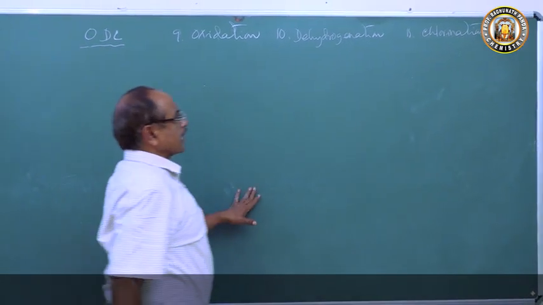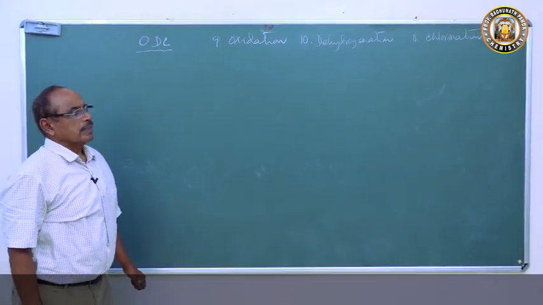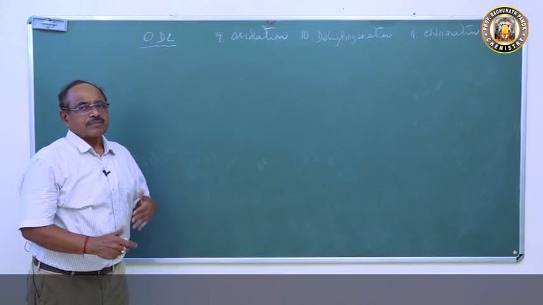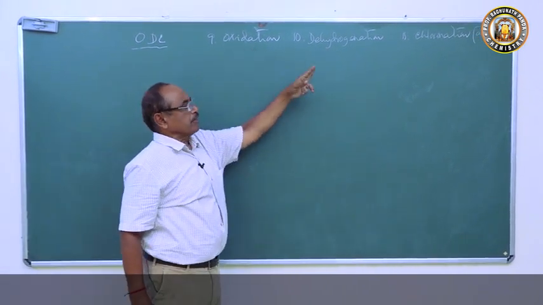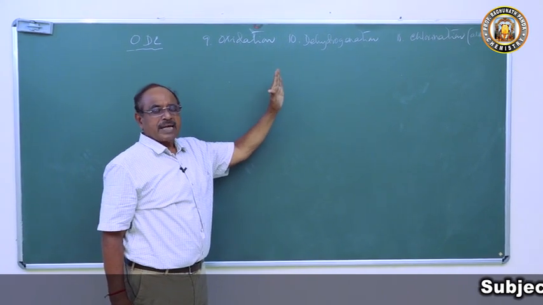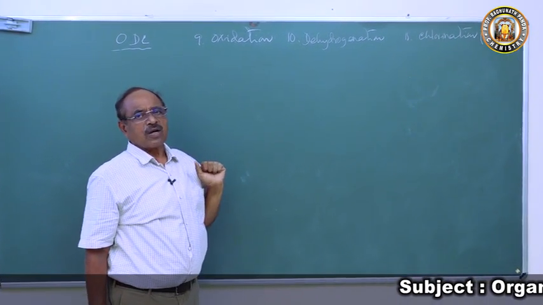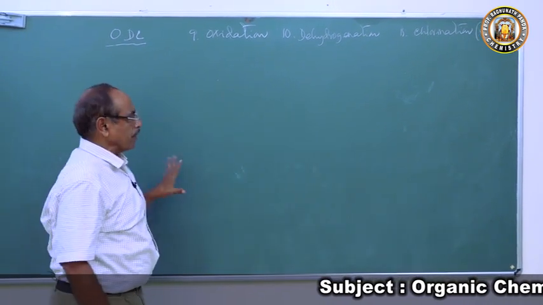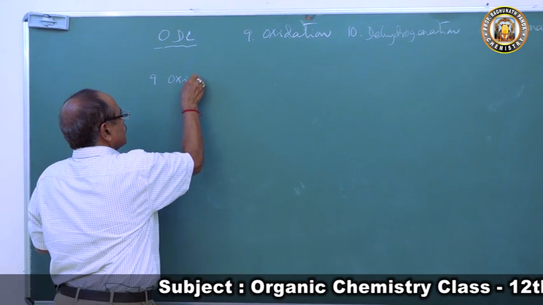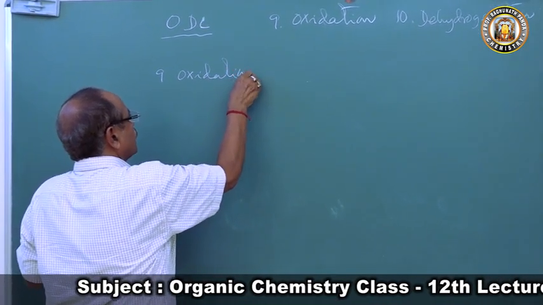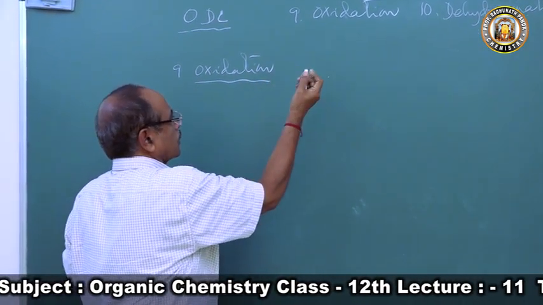So in all these reactions, the primary alcohol differs from secondary alcohol, which differs from tertiary alcohol. In some reactions, oxidation and dehydrogenation, both primary and secondary will give, and tertiary will not give. I have explained to you why this will not happen. Now let's come to the oxidation. Let's come to the primary alcohol, secondary alcohol, tertiary alcohol.